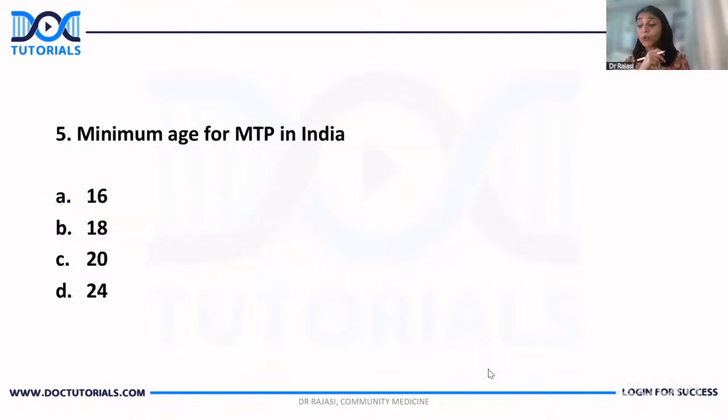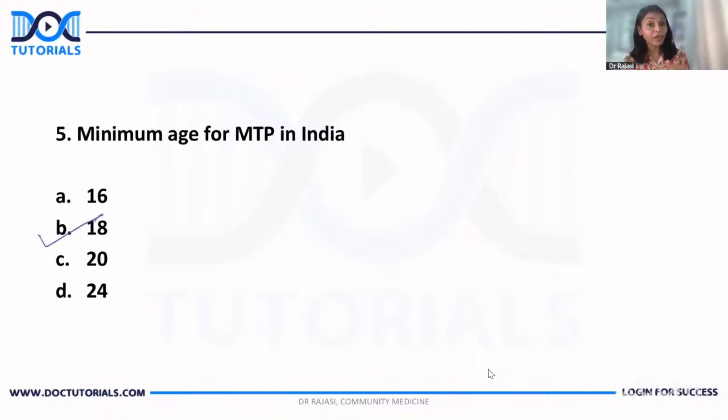Minimum age for MTP in India. You know what? Actually, there is no minimum age. That is the truth. Okay. That means even minors can undergo MTP. We know that. But considering this question, after all, we have to come to an answer, right? Then we have to pick one according to some logic. And here the logic is, there is a minimum age for giving consent for MTP. And that minimum age is 18.